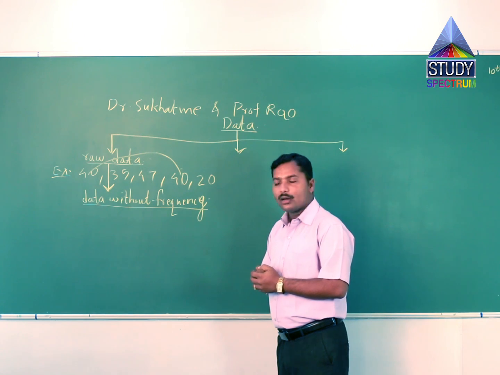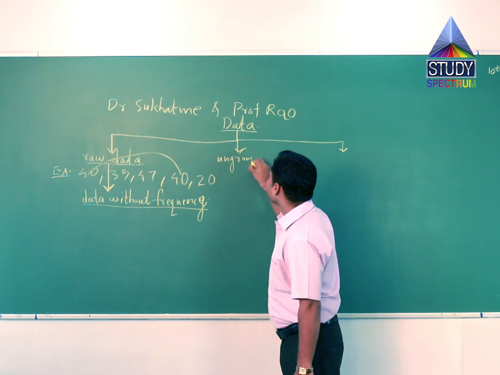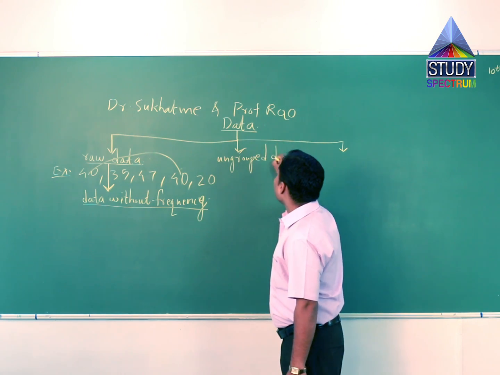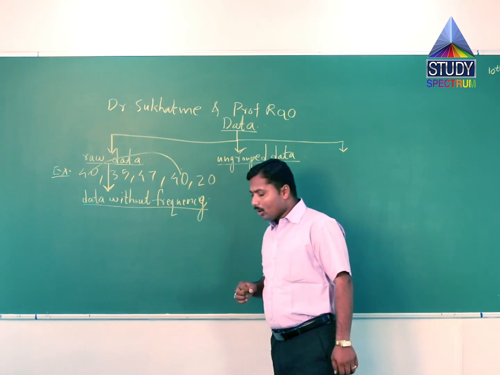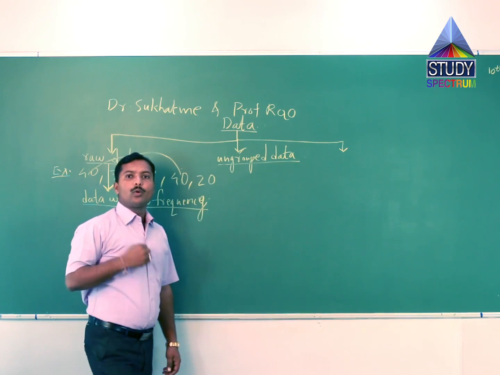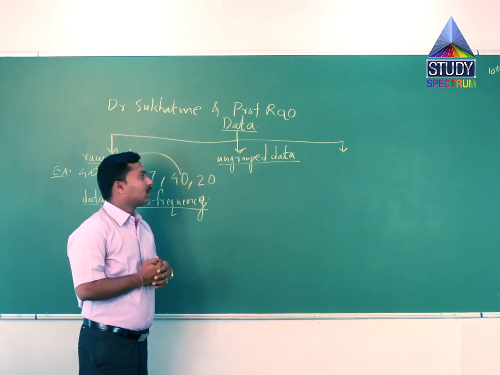Then which type of data? Ungrouped data. The word here is ungrouped. Ungrouped means no grouping between the data.